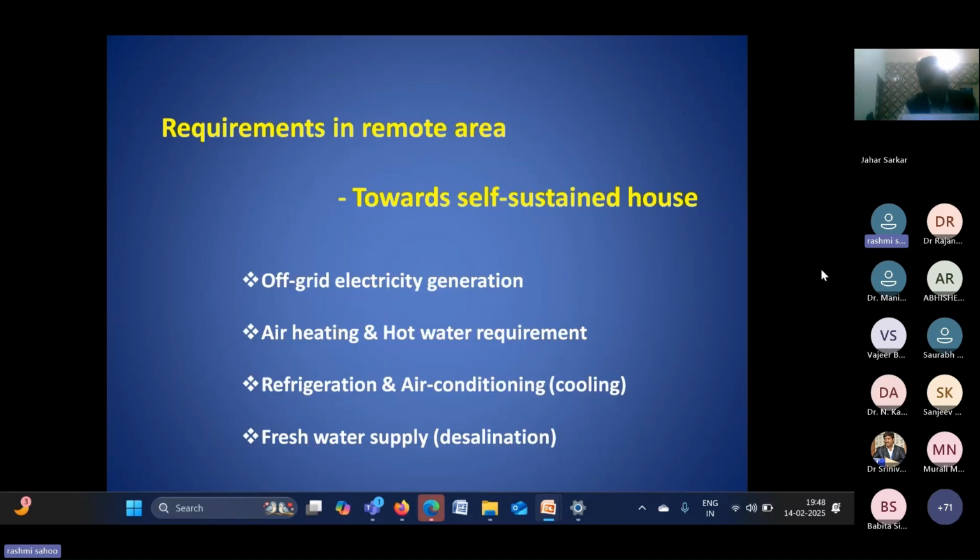So how can we use a renewable energy system to make a sustainable household system or rooftop system, or maybe a small-scale system which can supply our basic requirements to a community or small village or small town? That type of system is needed nowadays in many cases, and for that, renewable energy may be one of the basic sources that we can use for those applications.